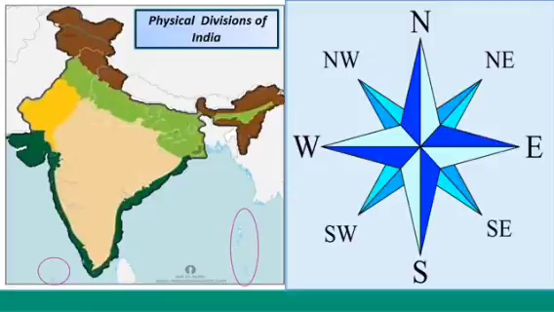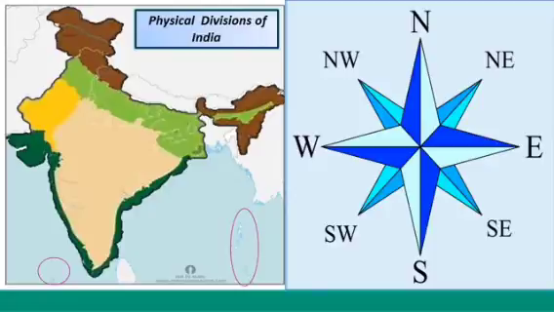Between the north and the east lies northeast. Between the north and the west lies the northwest. Between the west and the south lies the southwest. And between the south and the east lies the southeast. Now observe the map of India and mark the 8 major directions.